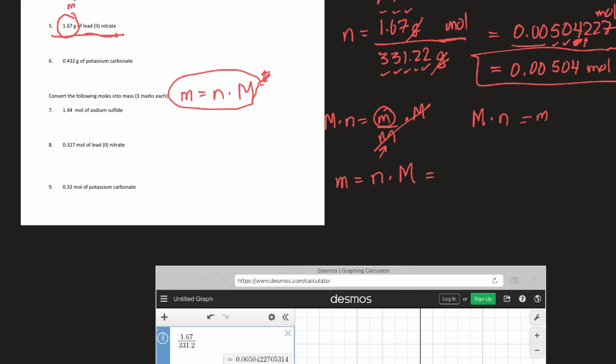Okay, so moles, they give me this number right there. 0.327 moles from the question, multiplied by the molar mass of lead nitrate, which I have from up above. There it is right there. So multiplied by 331.22 grams per mole. Moles cancel. Now I just do this on my calculator.